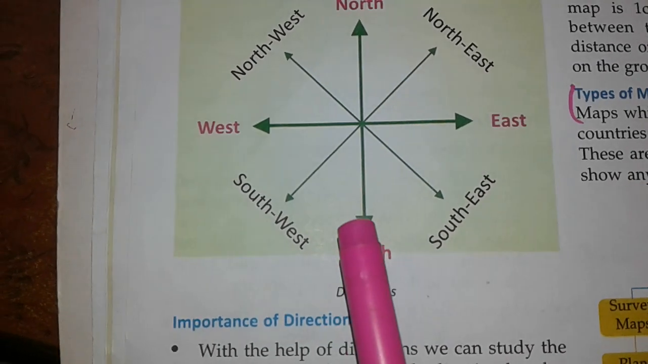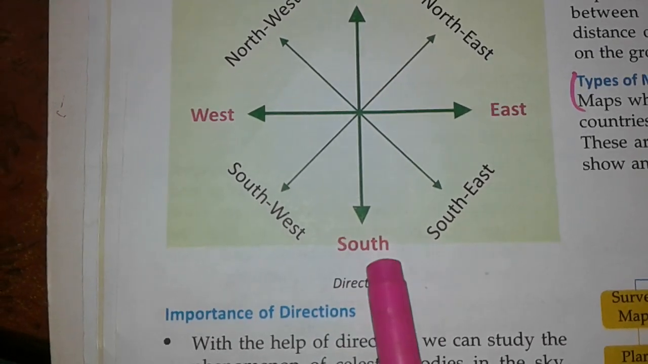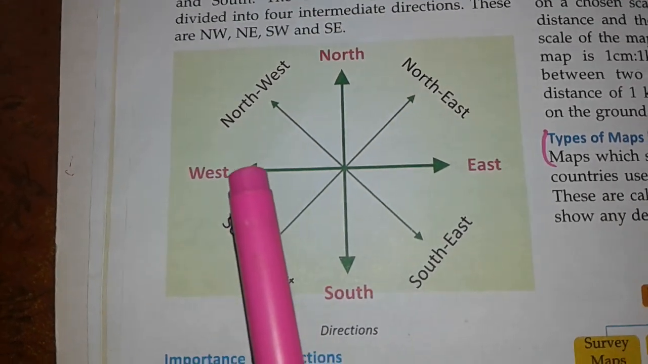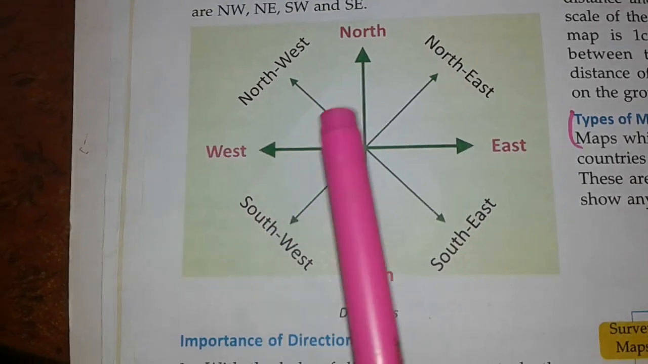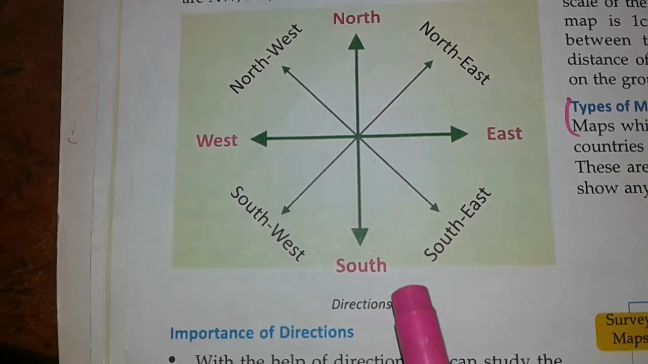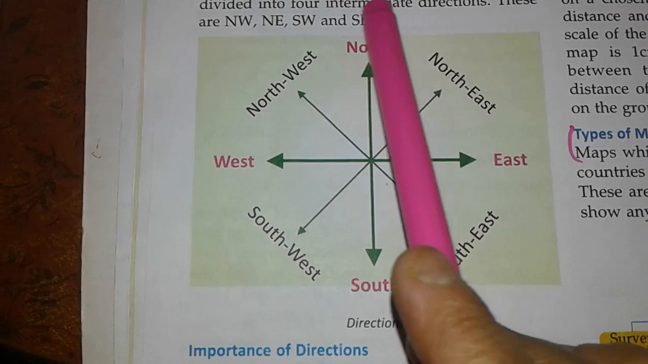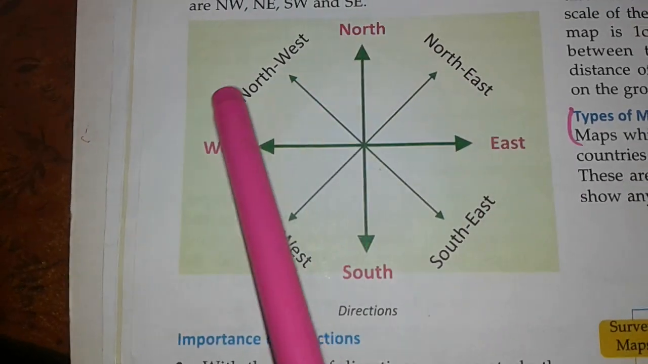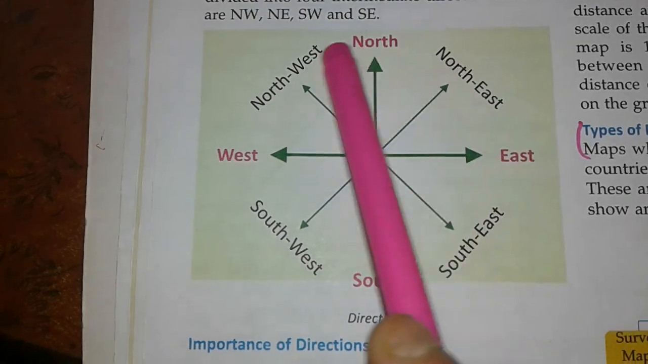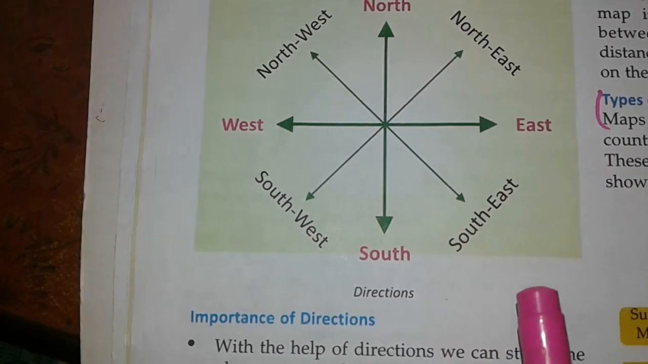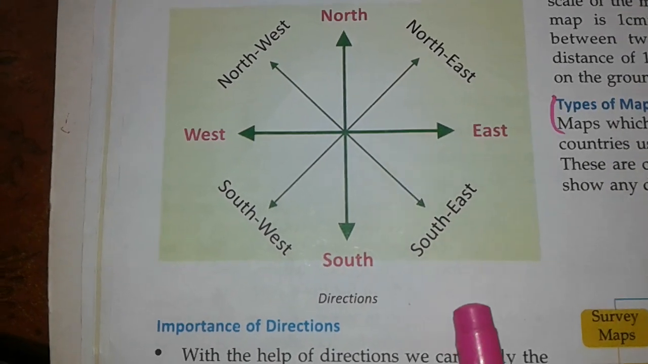Southeast. What is the intermediate direction between the south and the west? Southwest. And what is the intermediate direction between the west and the north? Northwest. Okay. So, we learnt about the 8 directions. These are otherwise known as the 8 cardinal points. The cardinal points. This is very much helpful to find out the directions on a map.